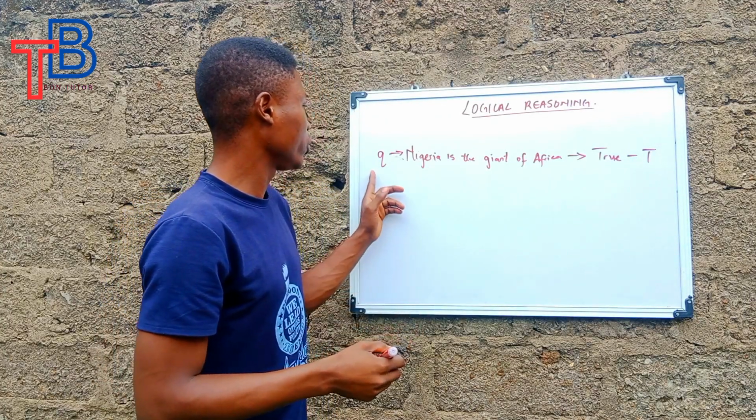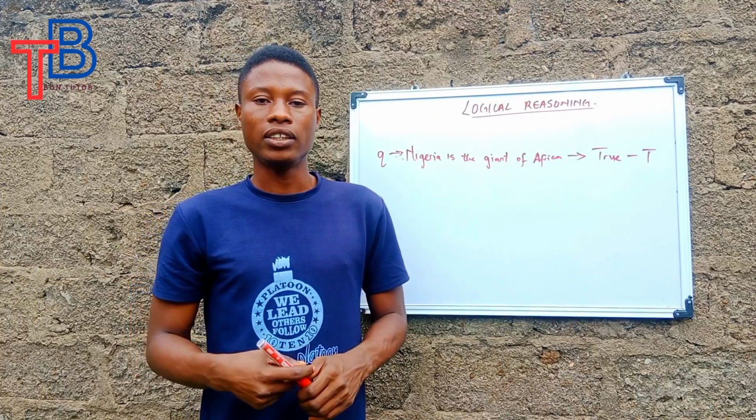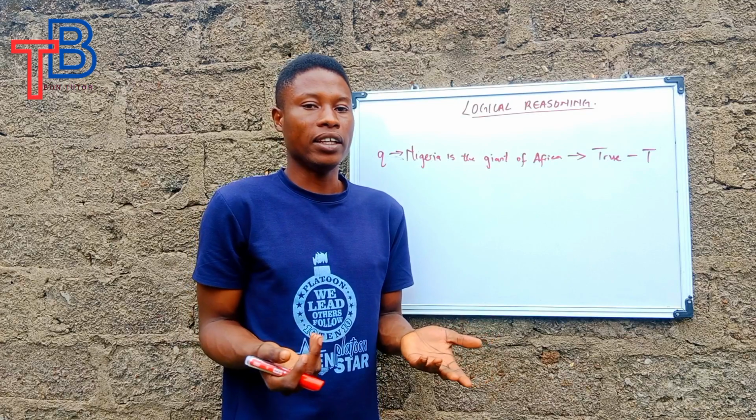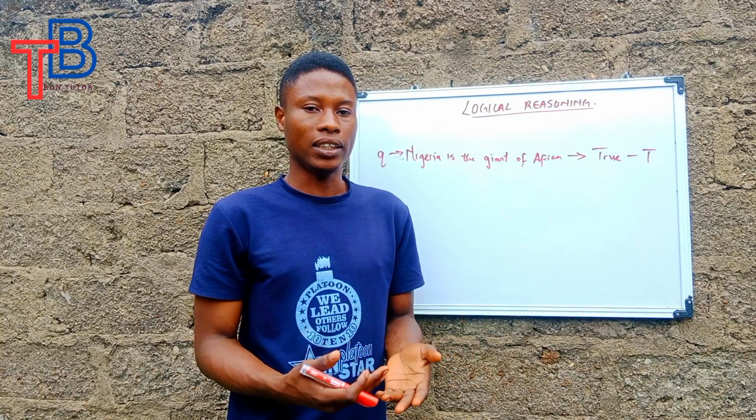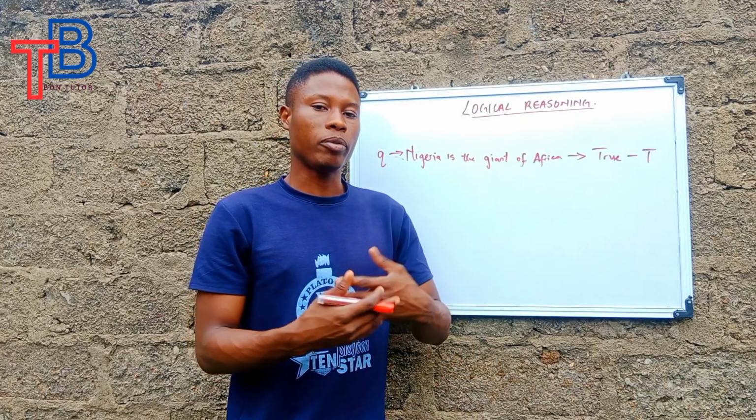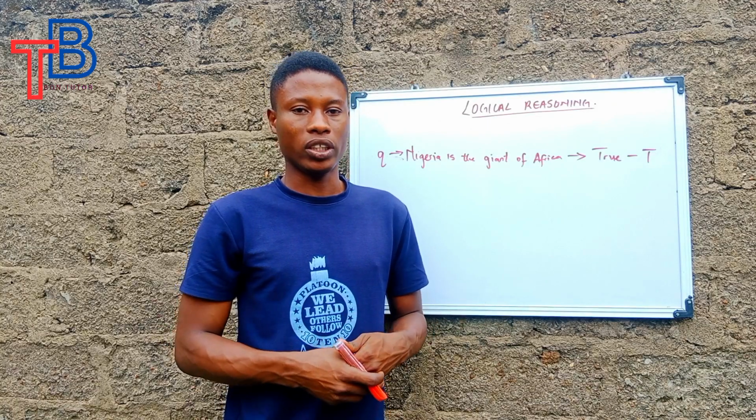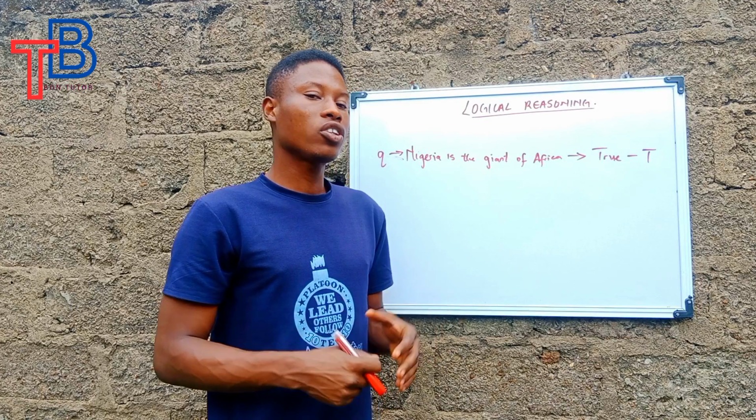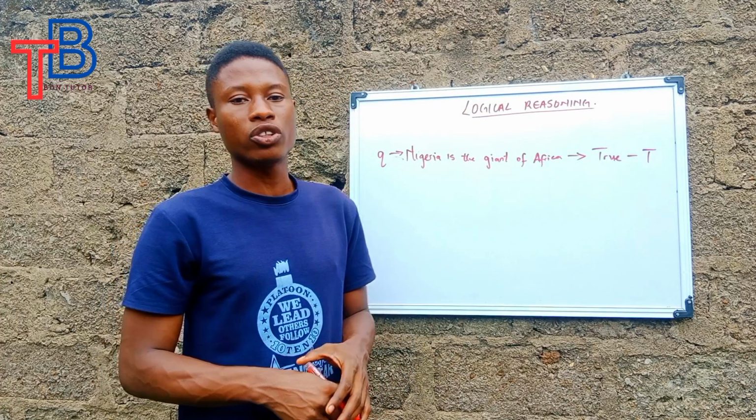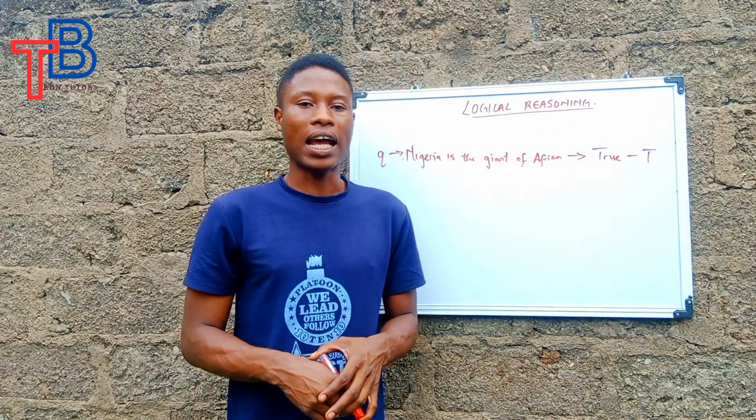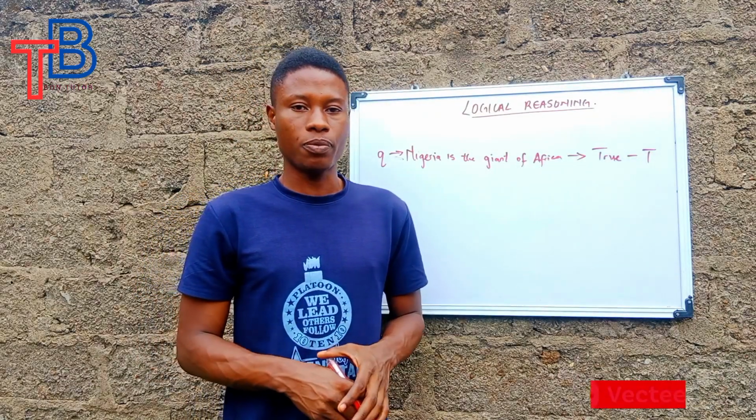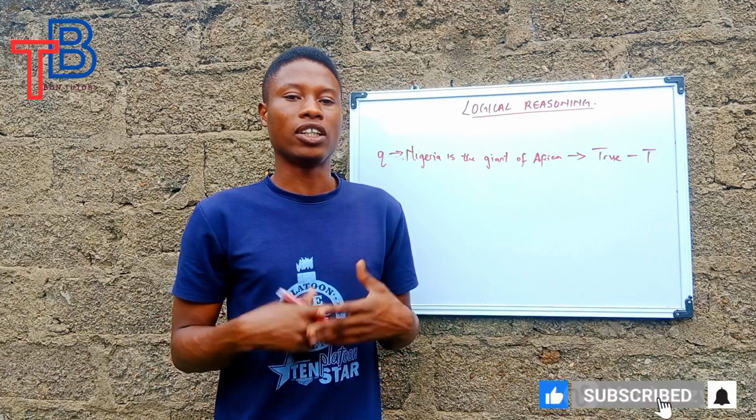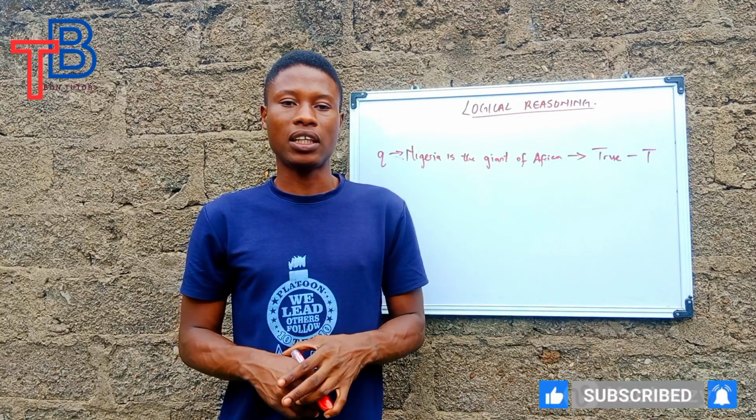And a statement is represented by just a small letter, any assigned letter. It might be A, it might be B. You can assign any letter to it to represent your statement. And under this logical reasoning, we'll be talking about some other terms like what we call a simple statement, a compound statement, an implication statement, and some more statements like that.